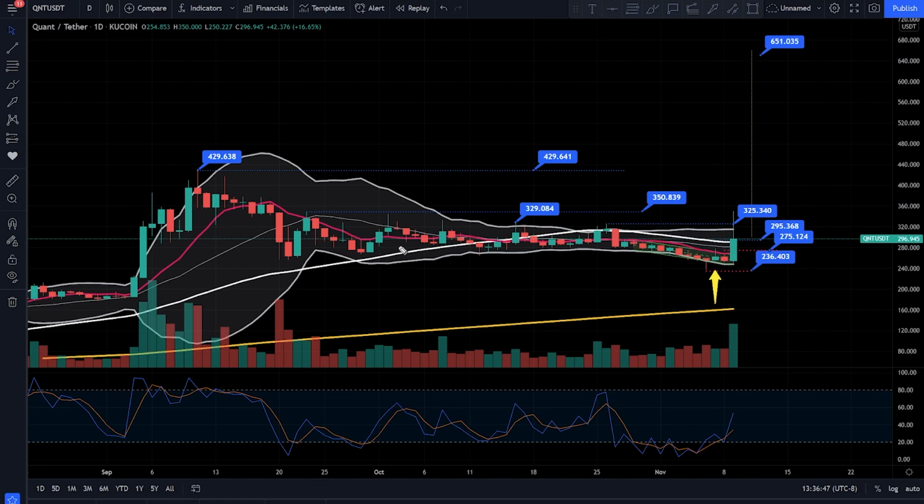Quant is a great project, like I said during the last video. It's been boring for almost 2 months, not because Quant is a bad project. It's just that after it's been running up so much, it just needs to retrace and consolidate to build up momentum again. And now it seems like it's ready and it is beginning this new bull run.